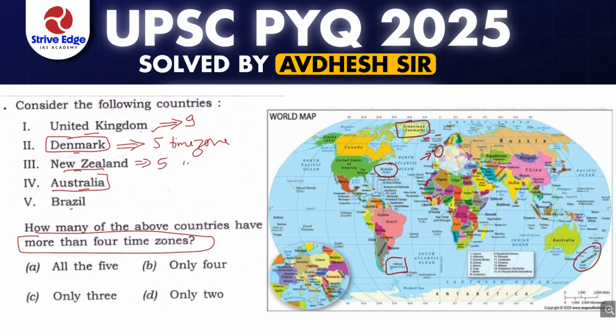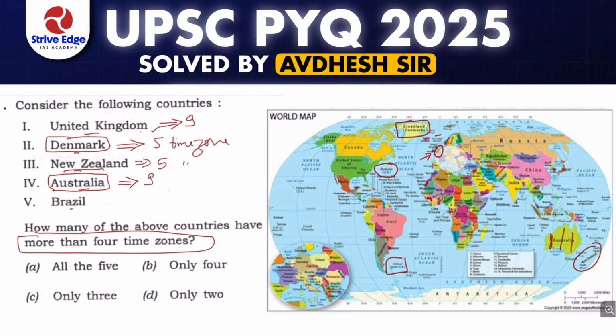And when we talk about Australia, within the Australian country there are 3 time zones, right? But when we talk about the other islands near the mainland, then the whole time zones that come out become 9, right?